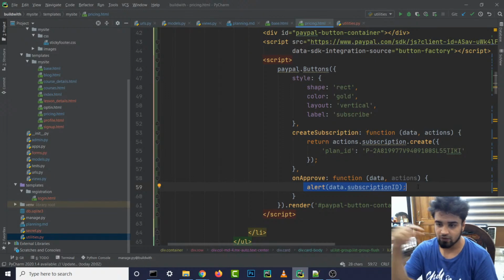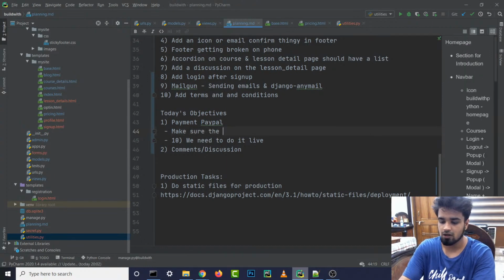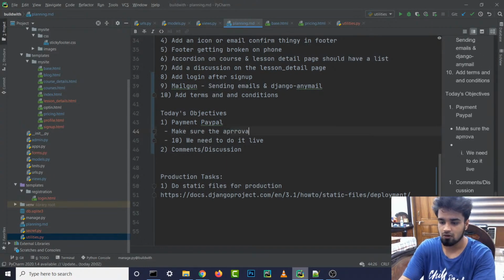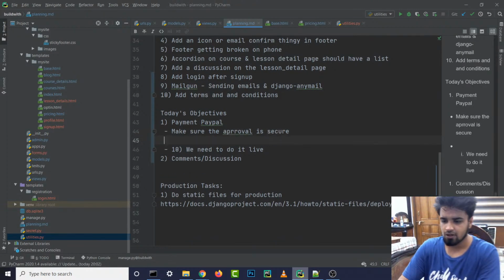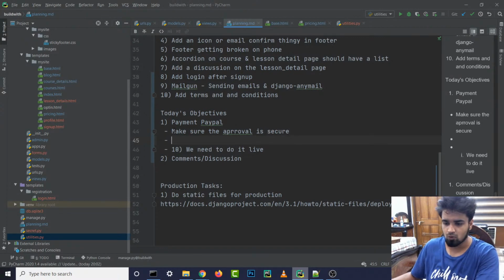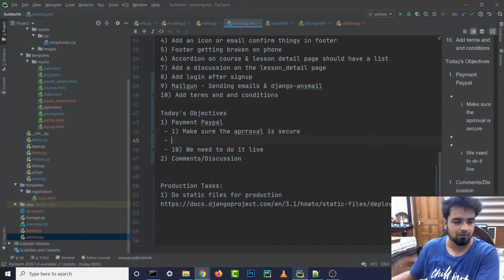All right, so we need to do all that stuff. First of all, we are going to make sure that the approval is secure, and then secondly we also need to add the unsubscribe button.